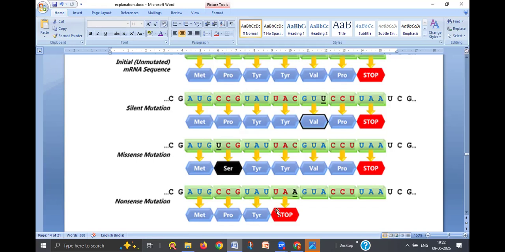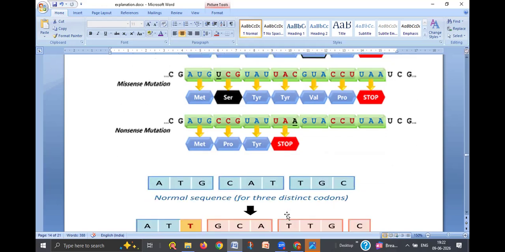So this mutation is called a nonsense mutation because the protein synthesis is stopped. It is terminated here by the formation of the nonsense codon due to the replacement of C by A in the point mutation. That polypeptide chain is terminated abruptly. So this mutation is called a nonsense mutation. So you should remember this.